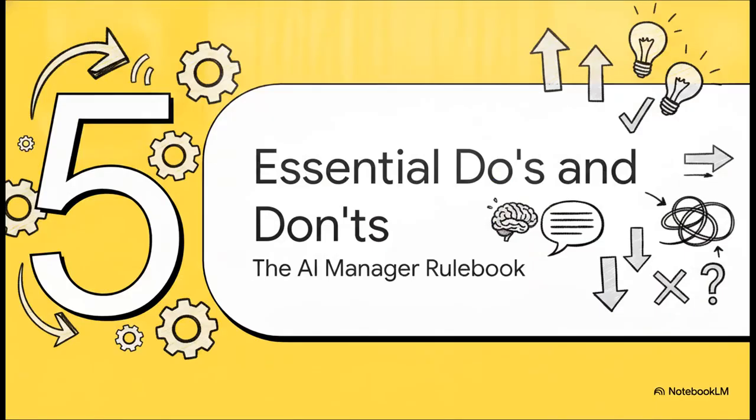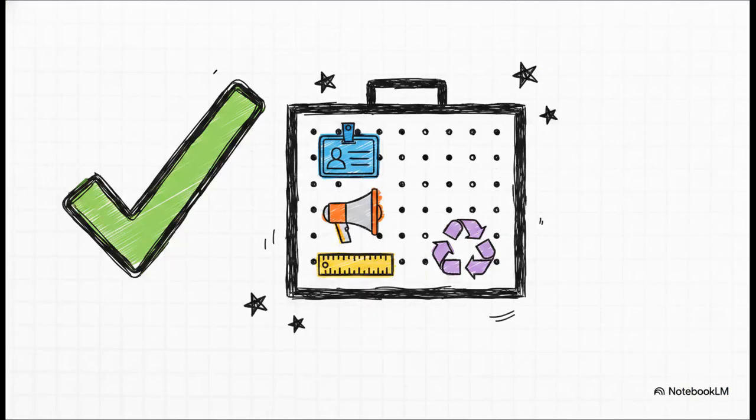Finally, let's wrap things up with section 5, essential do's and don'ts. Think of this as the AI manager's rulebook. So the crucial point here is wrapping everything we just talked about into some essential do's that you should be implementing every single time you open an AI tool. Do, give clear background context. Do, assign the AI a role or a persona. Do, specify exactly who the audience is. Do, mention your exact output format, whether that's a table, bullet points, whatever. Do, define your constraints like word count or specific tone.